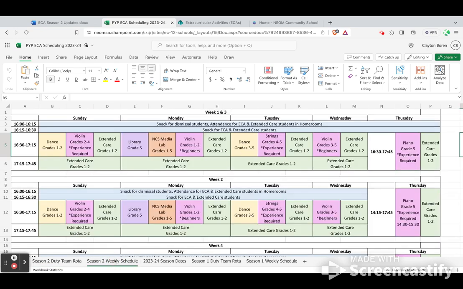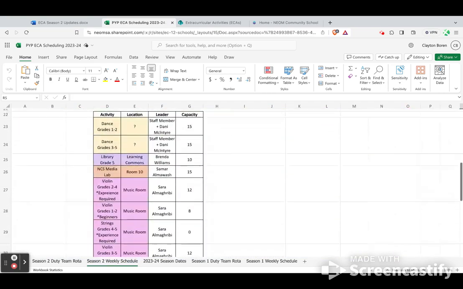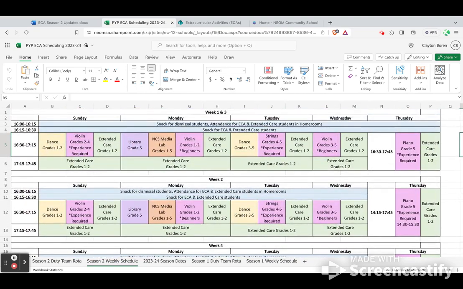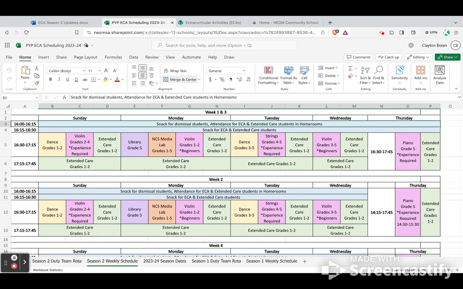I also have here available the season 2 weekly schedule in case you're curious who will be leading the activities, how many students there are, and when they'll be happening. Notice that each day we will have a few activities available, and the snack time has now moved from 4 to 4:15 for students that are going home. This will be for any of the students who do not have an ECA or extended care. They will have snack from 4 to 4:15, and then snack for ECA and extended care students will be 4:15 to 4:30. I'll go into a little more detail about that in a minute.